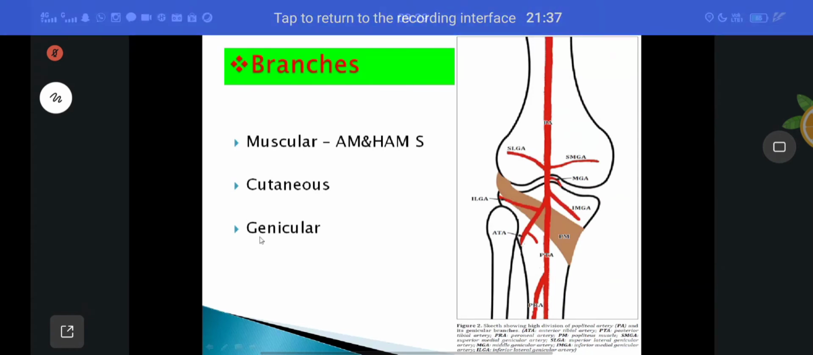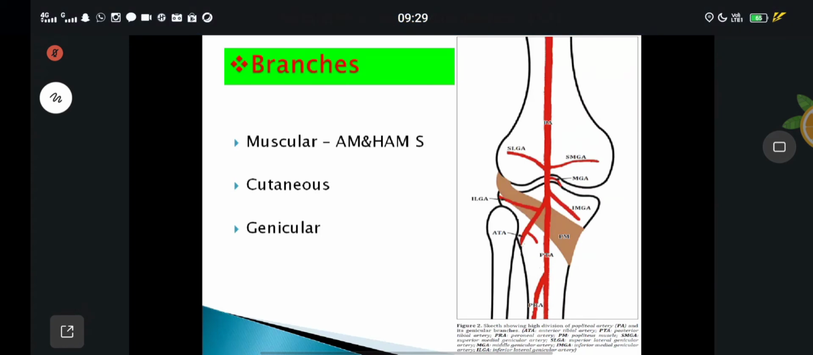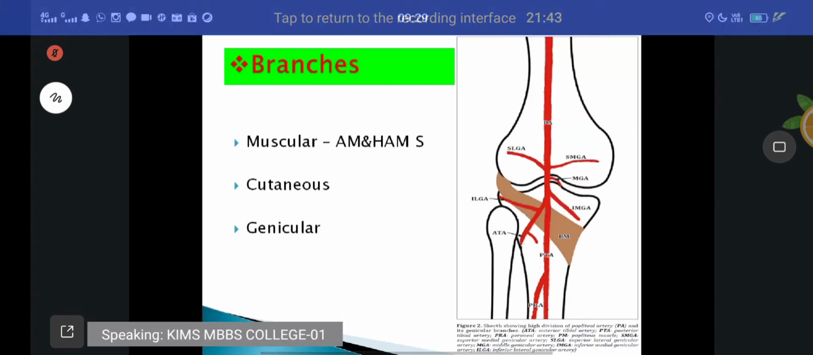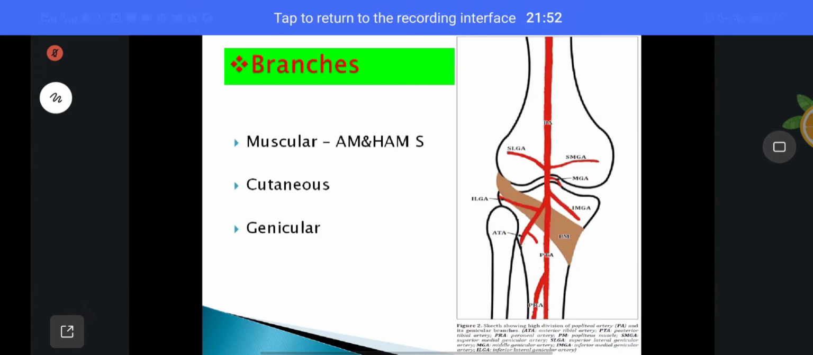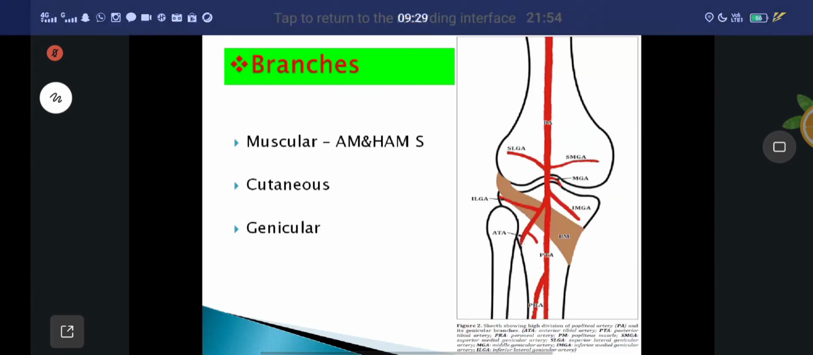Genicular branches, also called auricular branches. They supply the knee joint, around the knee joint. Those are called genicular branches. Mainly the genicular branches are 5 in number. Understand? These anastomose around the knee joint and supply the knee joint.